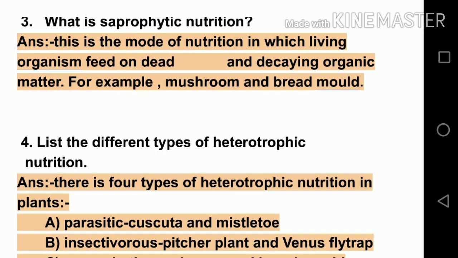Now the third question. What is saprophytic nutrition? This is the mode of nutrition in which living organisms feed on dead and decaying organic matter. Just now I told you, they are called saprophytes and their mode of nutrition is called saprophytic. For example, mushroom and bread mold.